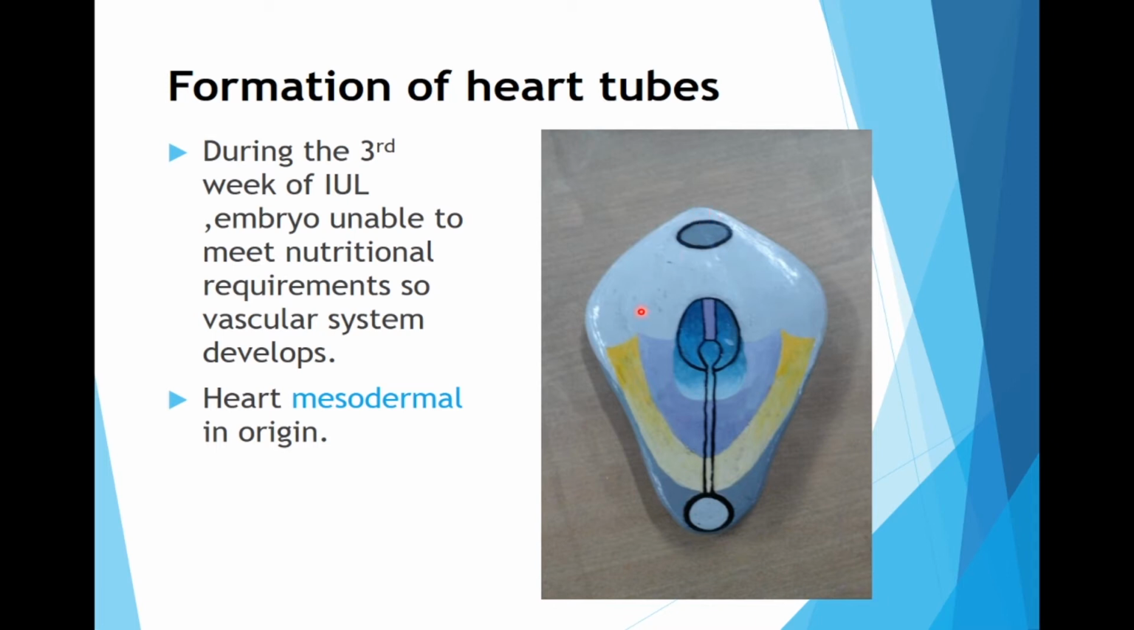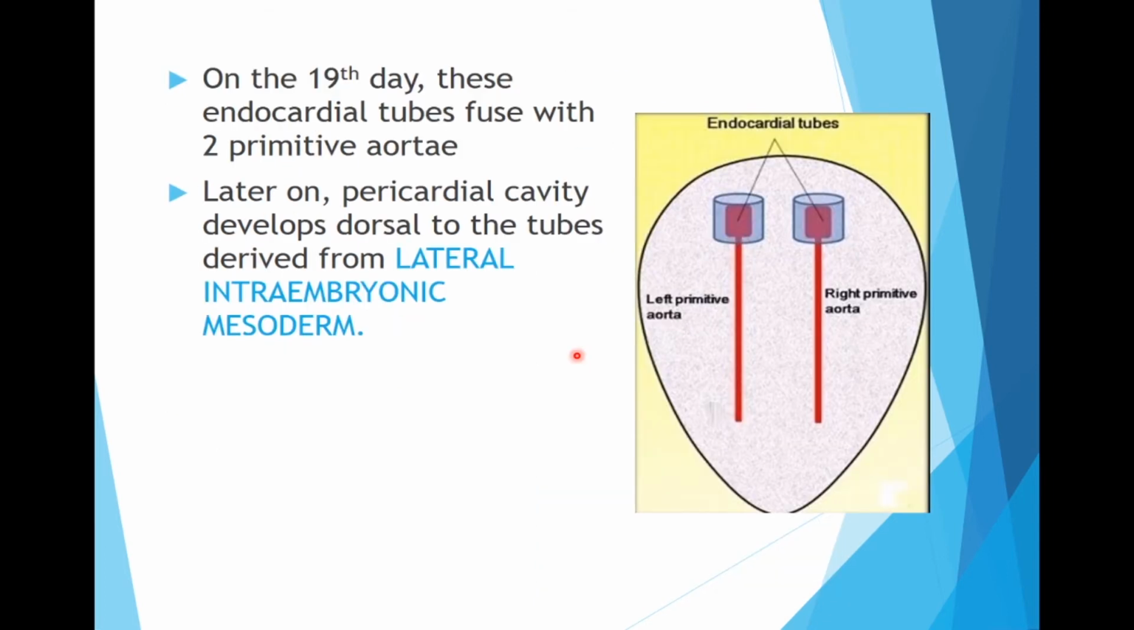And the blood islands come together and the cardiogenic field is formed. And when cardiogenic field changes take place, there are two heart tubes which are formed and they unite to form a single heart tube. So this is on the 19th day when these two heart tubes or the endocardial tubes fuse with the two primitive aortae.